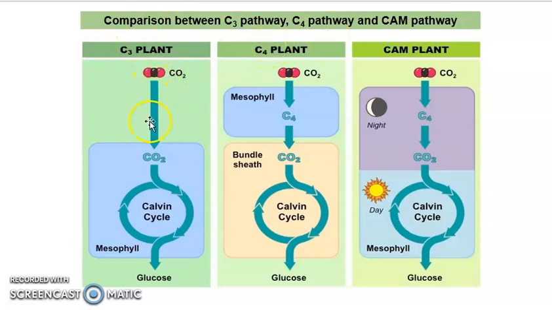Kalau untuk C3 plant, maksudnya dia cuma berlaku Calvin cycle sahaja. So carbon dioxide fixation will occur once, berlaku sekali sahaja, and it occurs in the mesophyll cell. Tapi kalau untuk C4 plant, the carbon dioxide fixation will occur twice. The first one akan berlaku dalam mesophyll cell, the second berlaku dalam bundle sheath cell. So the Calvin cycle ni berlaku di dalam bundle sheath cell. And then for CAM plant, the carbon dioxide fixation also occurs twice, but it will occur at different times. The first one akan berlaku during night, the second during the day.